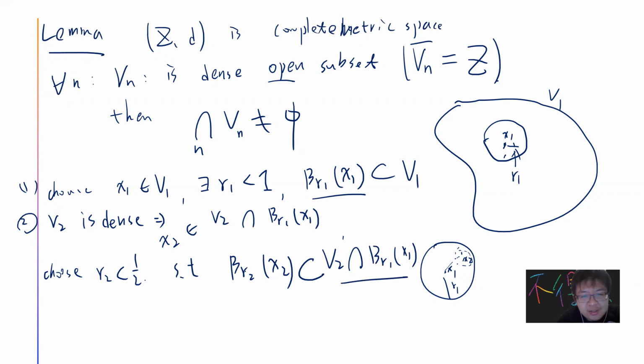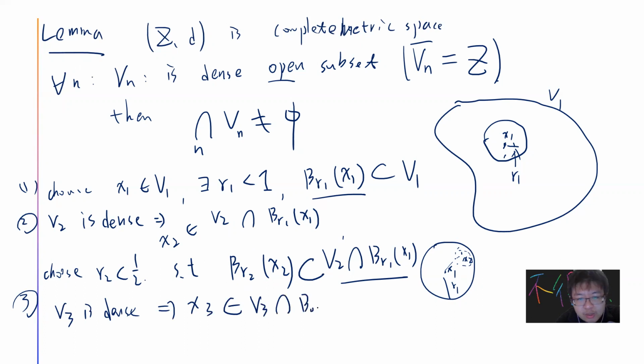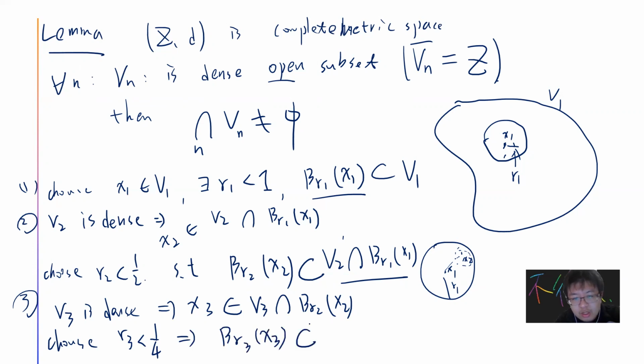Then you can do a third step, do the same thing since V3 is dense. You can choose x3 belonging to V3 intersection with B_R2(x2). But now you need to change R3 to be less than 1/4, such that the closure of B_R3(x3) is inside V3 intersection with B_R2(x2). So you can keep doing this.